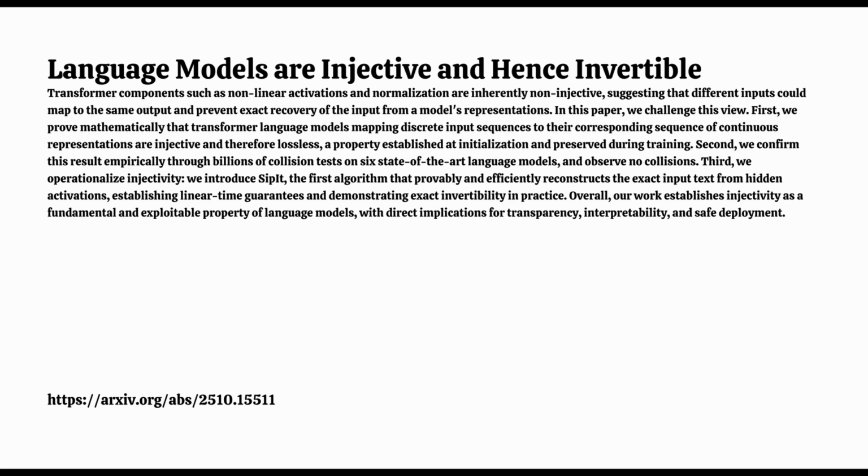Let's start with that core idea, injectivity. In the context of an LLM, treating it as a map from the input prompt, a sequence of discrete tokens, to a sequence of these continuous vectors, the hidden states. What does injective mean for that map? It means it's one-to-one. So if you take two different prompts, let's call them s and s', then their final hidden state representations must also be different. No collisions.